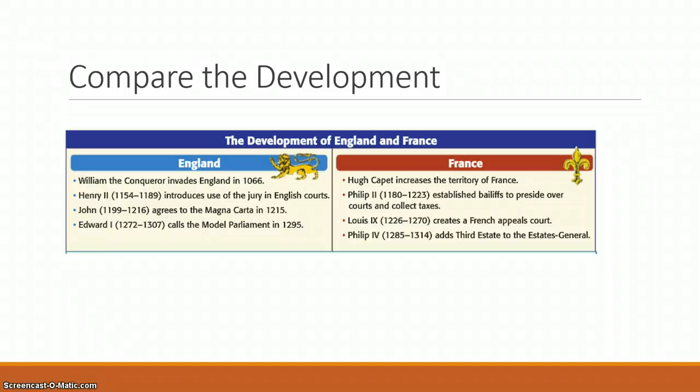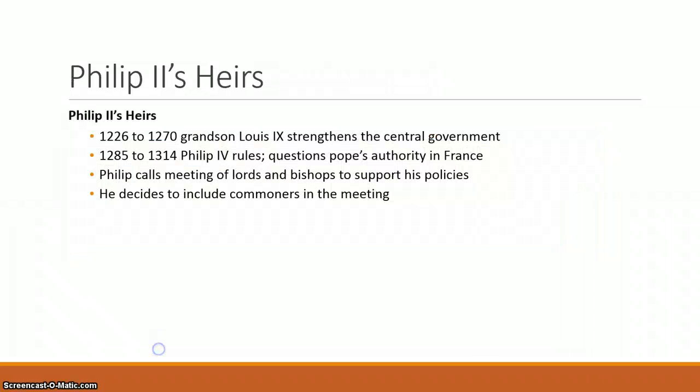In French history, Hugh Capet increased the territory of France. Philip II established a bailiff to preside over courts and collect taxes. And Louis IX created a French appeals court. Appeals courts are still used in the U.S. government system. And Philip IV added the Third Estate, which we're going to talk about here in a minute.